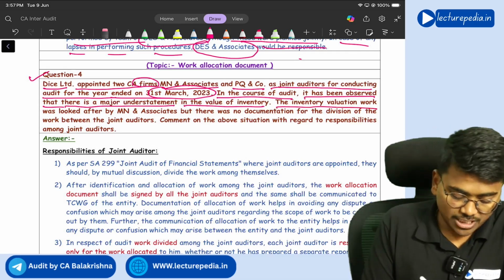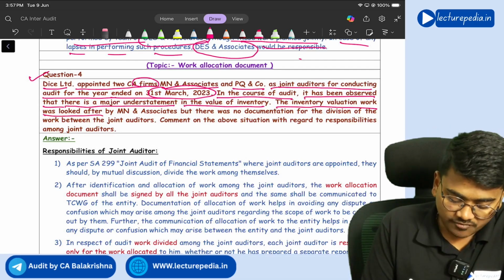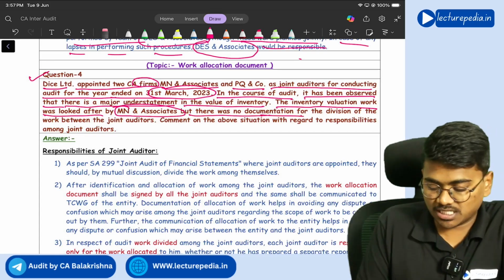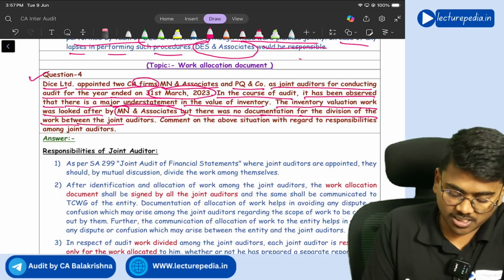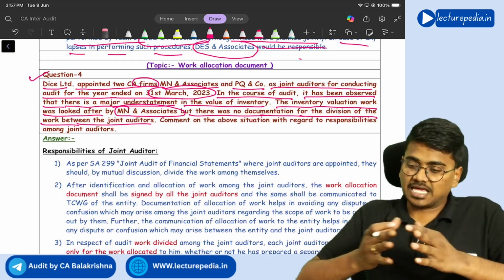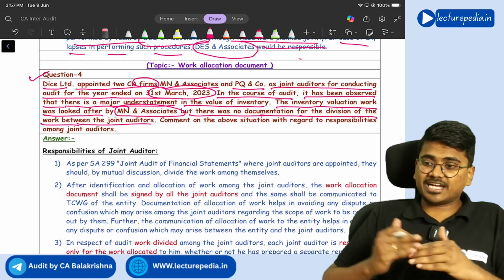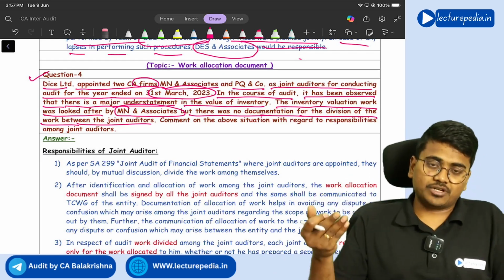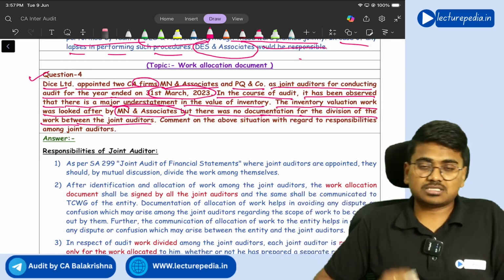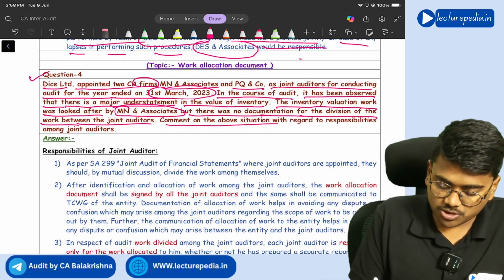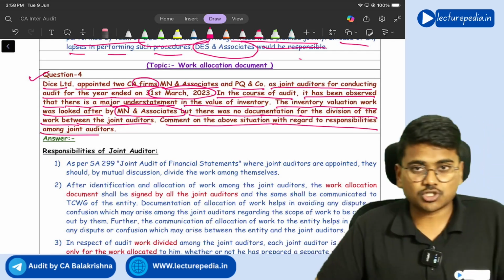The inventory valuation work was looked after by Yemen and Associates, but there was no documentation for the division of work between the joint auditors. So they have divided the work, but they have not entered into a document of division of work and they have not signed any document.